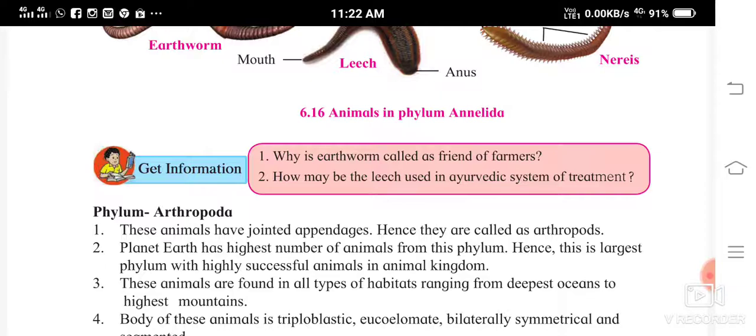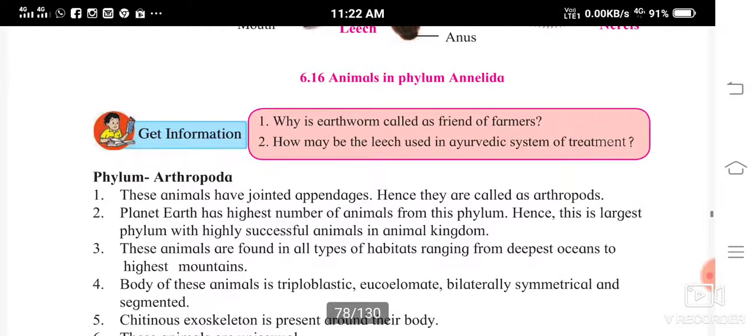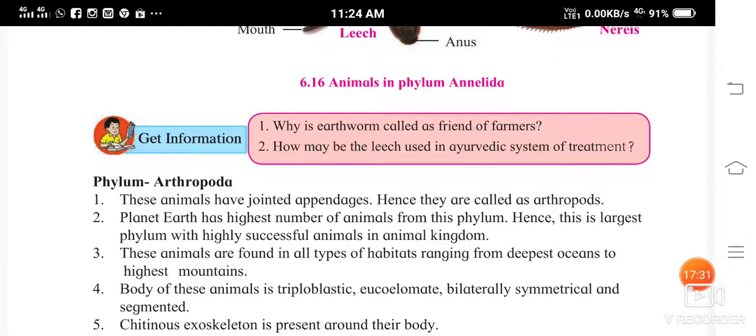You must have heard about this. The leech sucks the blood, along with the clotted blood and impurities, and therefore it is used in the Ayurvedic system of treatment to suck the impure blood from the body.